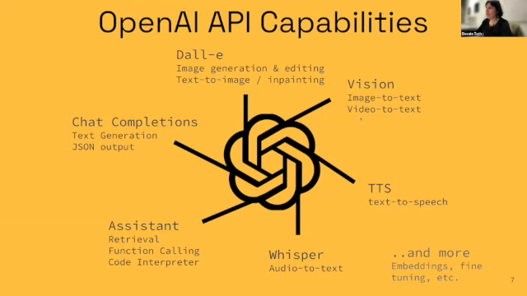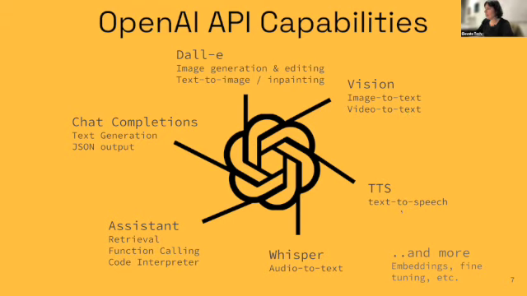Then you have the vision part, which I think is extremely helpful for all kinds of applications. This is image to text and video to text. So basically, you have an image, you pass it to the model, and you say, explain what is in the image. This kind of thing is extremely important. We're going to do several examples of this. But because videos are basically a collection of images, you can do the same with videos and say what is in this video. You can create a caption or a narration for a video.